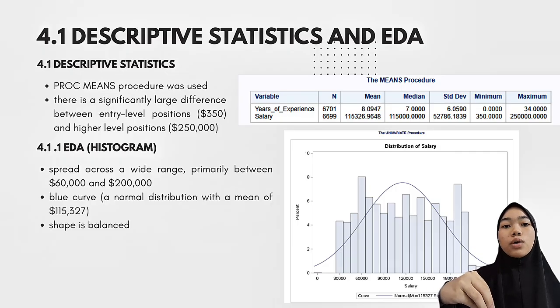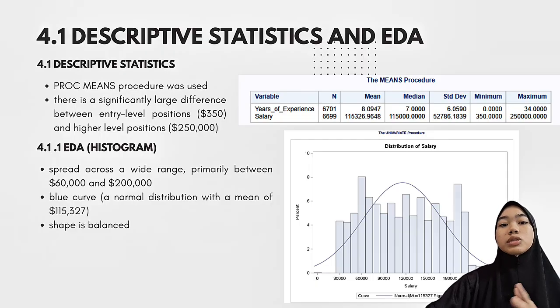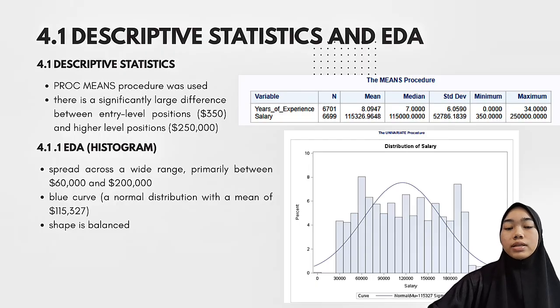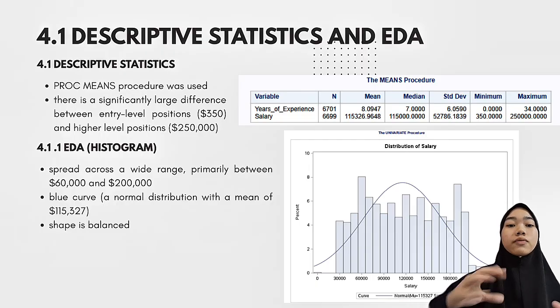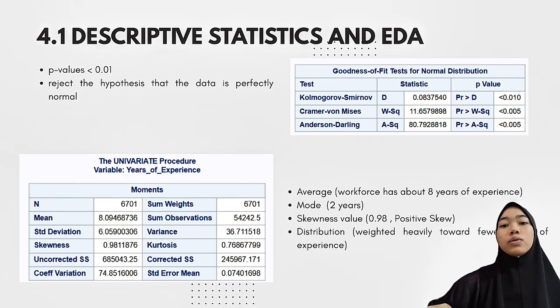So for the EDA, we have used the histogram and the scatter plot. For the histogram of the salary, it is spread across a wide range. And you can see the blue curve represents a normal distribution with a mean of 115327, and even though the data has several peaks, the overall shape is relatively balanced. And then based on these 3 tests, you can say that the p-value is less than 0.005, so we can reject the H-null and we conclude that our dataset does not follow a normal distribution.